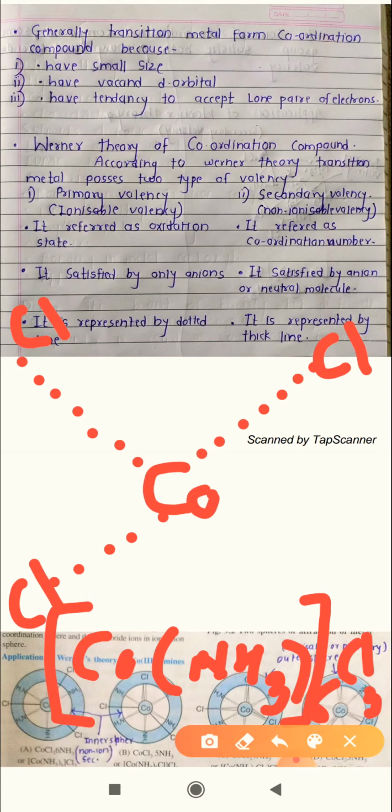Let's talk about the secondary valency. The secondary valency is also called non-ionizable valency. The secondary valency represents the coordination number of that metal.